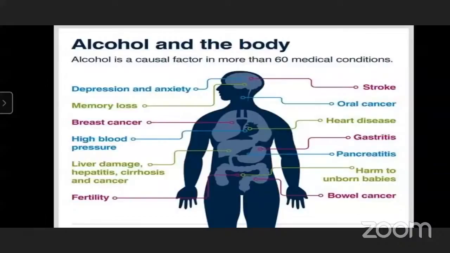So drinking alcohol is very bad for our society and for his personal life also. Sir, it can harm unborn babies, and it can harm newborn babies also. So all these points are harmful to our society and for our family also. So we have to avoid drinking alcohol.